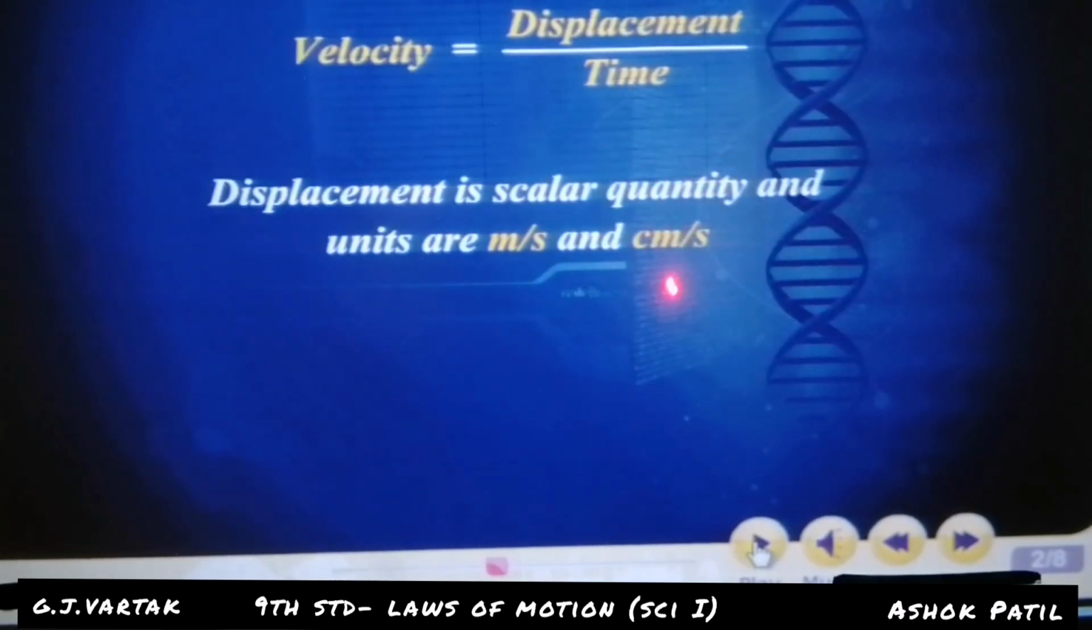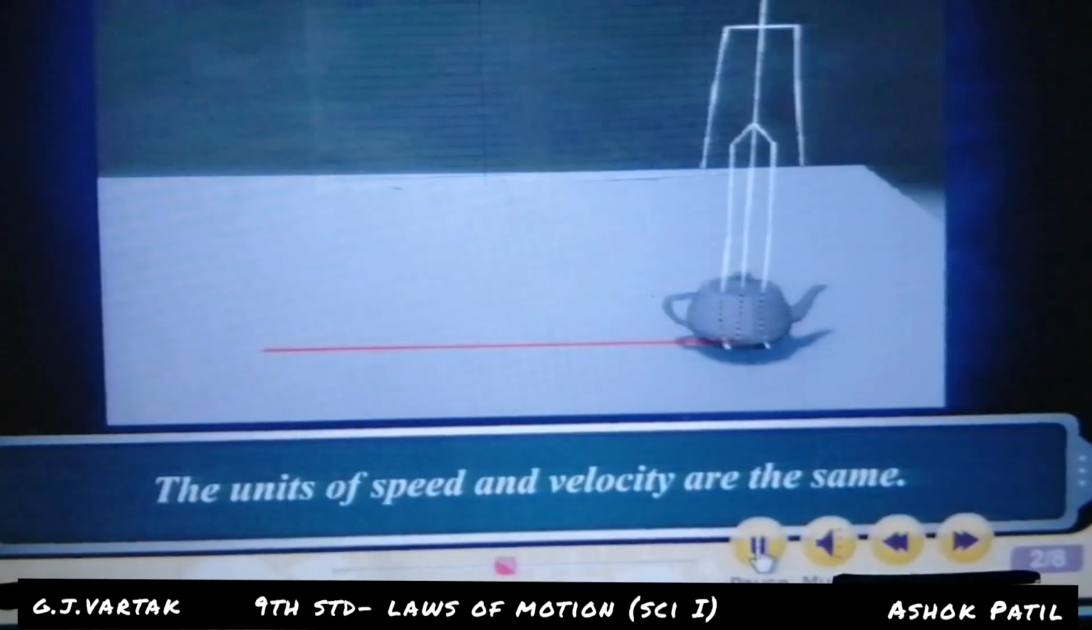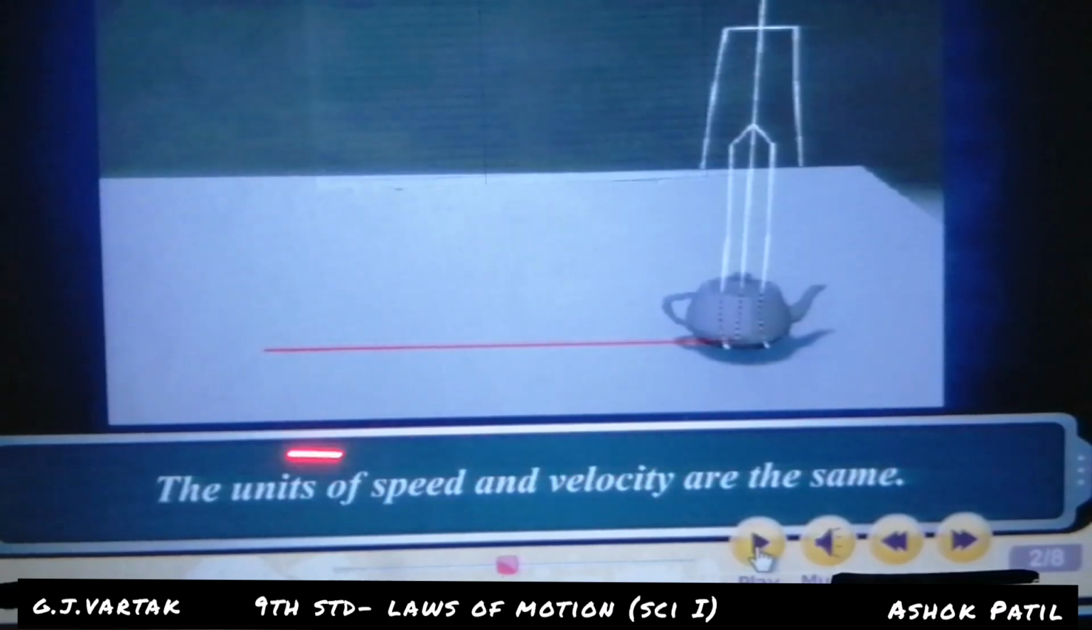The units of velocity and speed are equal: CGS centimeter per second, SI meter per second. There is no difference between the units of velocity and speed. Units are the same. Write down this sentence: the units of speed and velocity are the same.